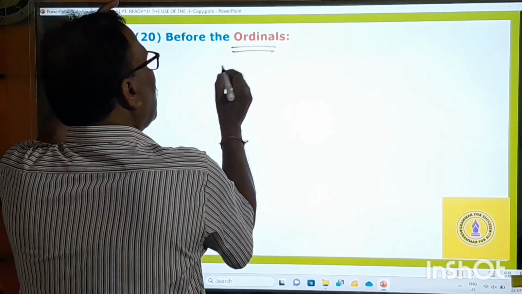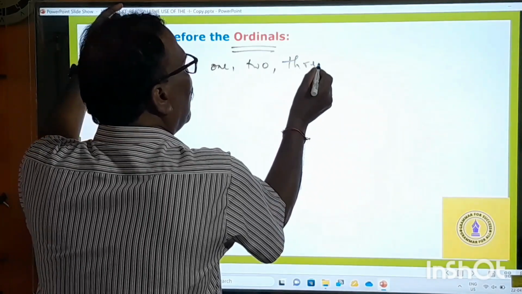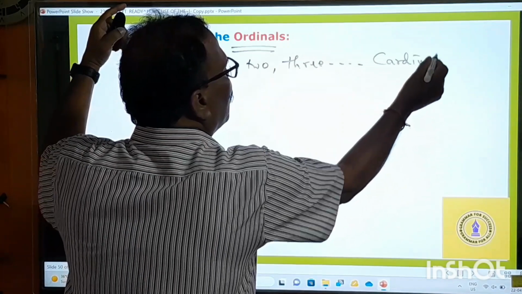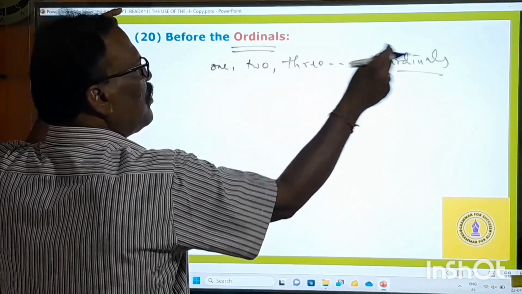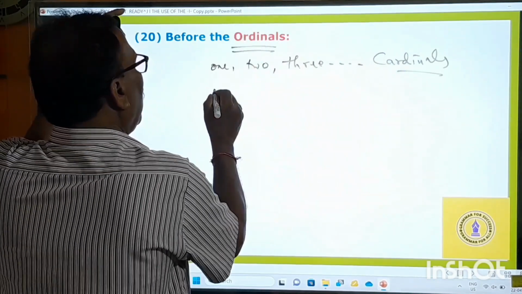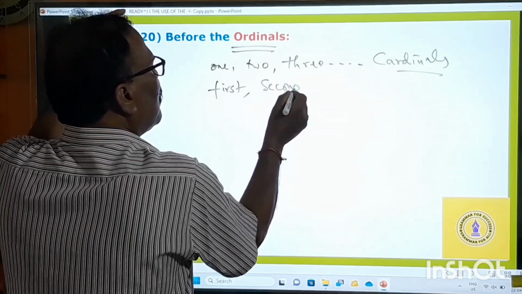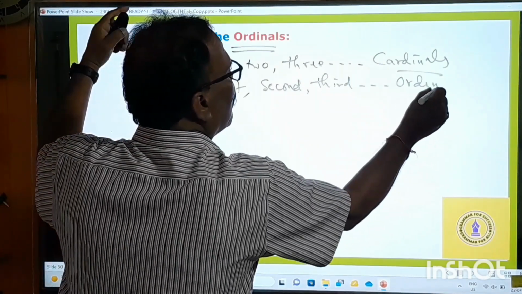There are two kinds of numbers: 1, 2, 3, 4, 10, 20, 30, 40, 100, like that. They are called cardinals. The second kind of numbers are the first, second, third. They are called ordinals.